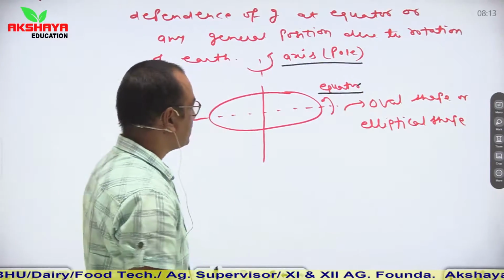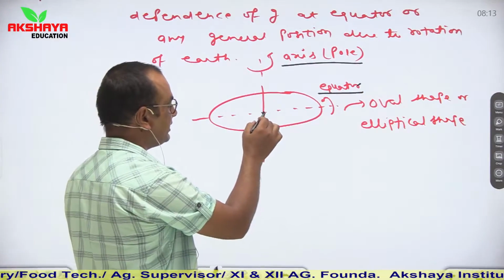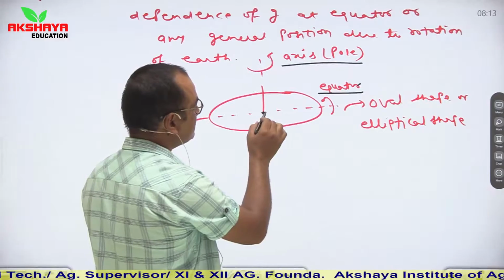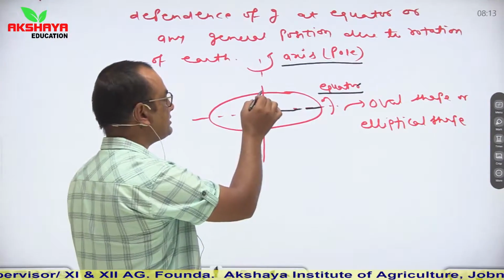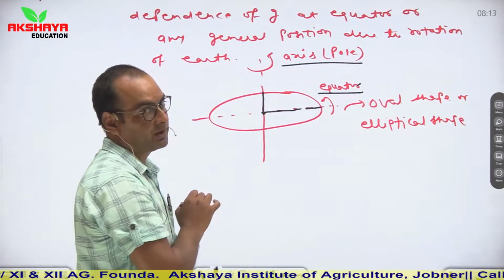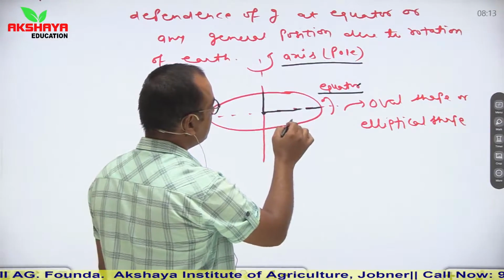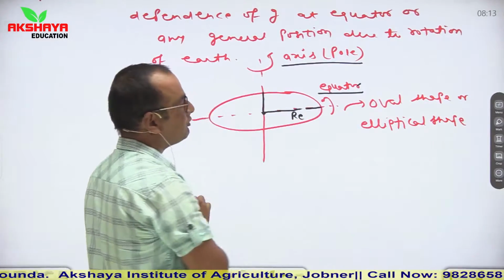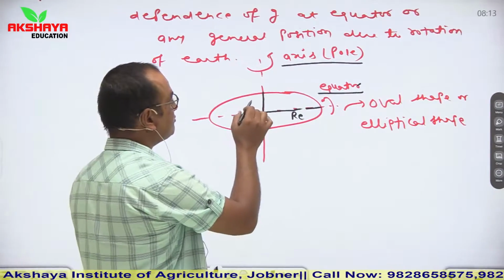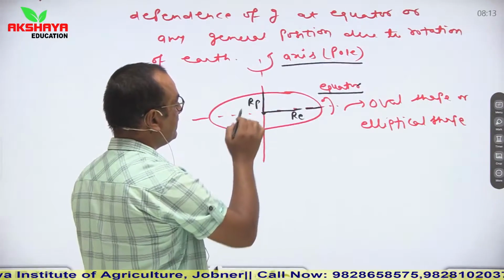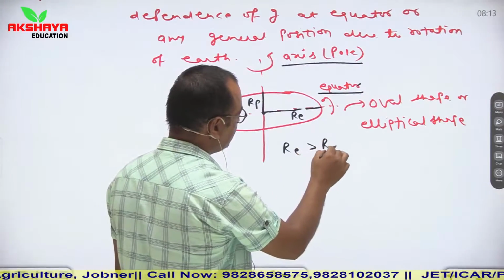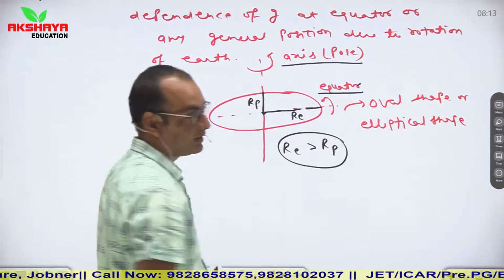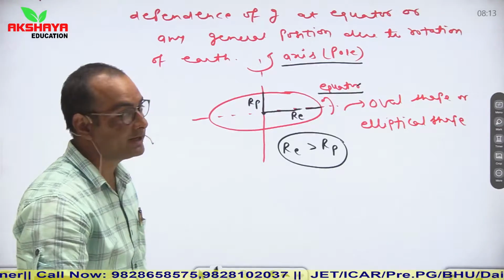You can clearly see from this diagram that the distance of this equatorial point is larger than the distance of this polar point. If I say that the radius towards equator is RE and the radius towards pole is RP, then the radius of equator is greater than the radius of pole.